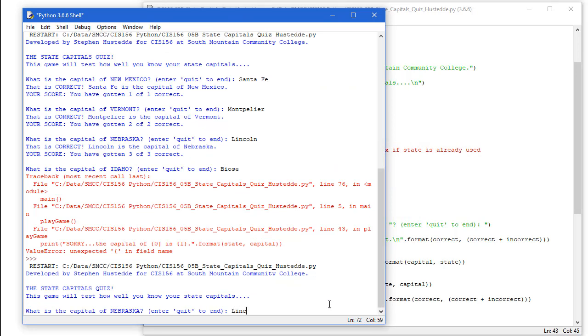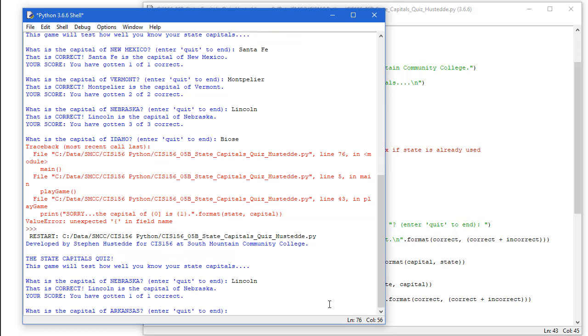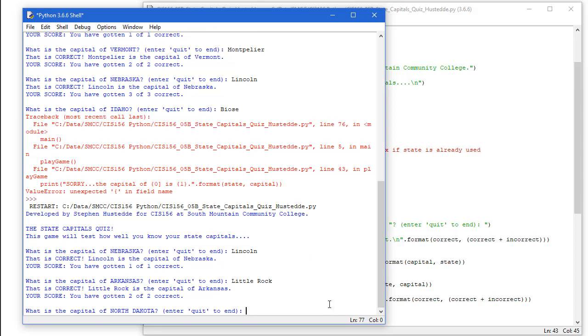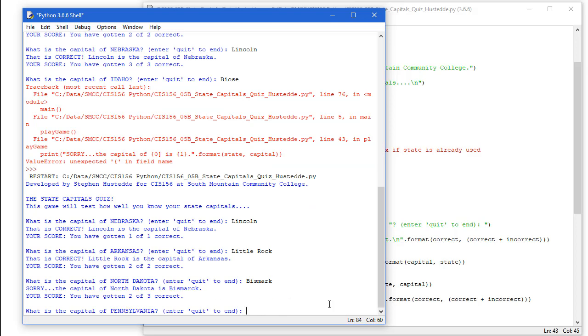Okay, this one starts out with Nebraska. Type in Lincoln. Arkansas is Little Rock. North Dakota is Bismarck. Now again, I'm going to spell this wrong, because it's actually B-I-S-M-A-R-C-K. If I just do a K without the C, we're told, sorry, the capital of North Dakota is Bismarck. And remember, spelling did count, so we've now gotten 2 out of 3. That seemed to have worked.